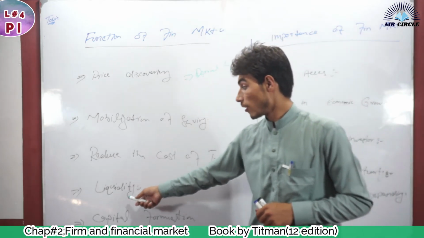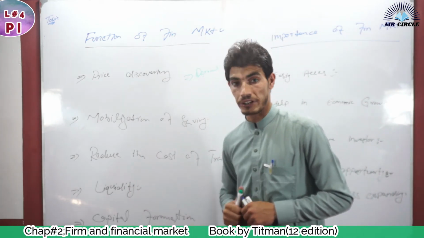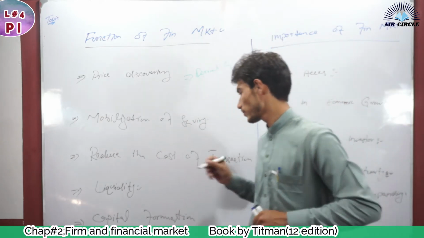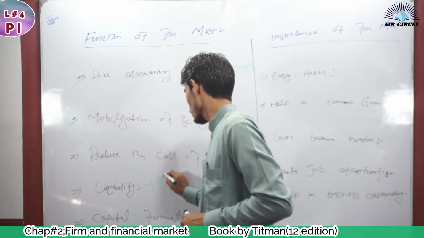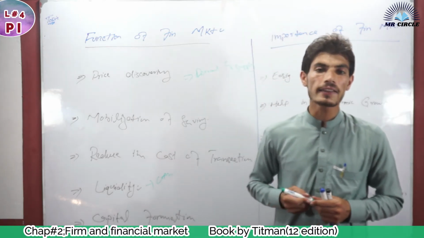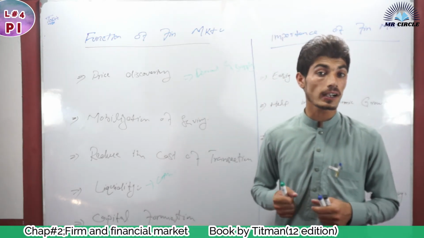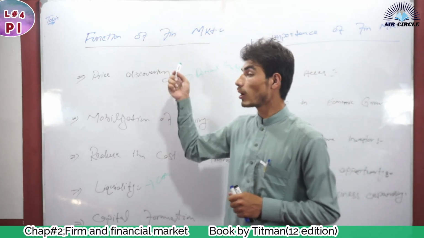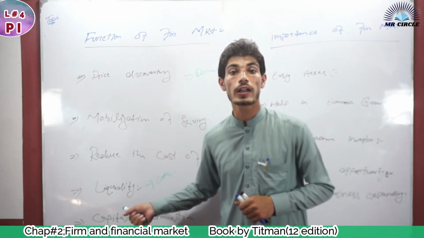The fourth function of the financial market is liquidity. What do we mean by liquidity? Liquidity means cash, or we can say that anything which is easily converted into cash is liquid. So the financial market is also helpful for liquidity.